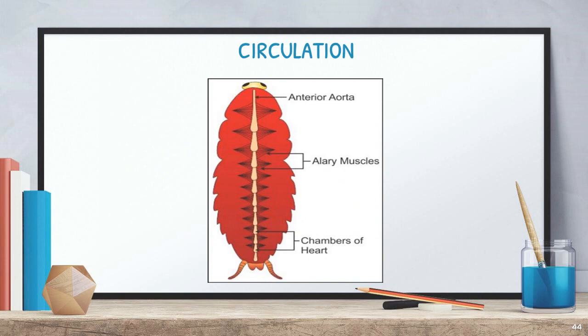Open type means there are no blood vessels to carry the blood. The heart has chambers and the blood moves inside, but there are no blood vessels to carry it throughout the body. That's why it is called an open circulatory system.